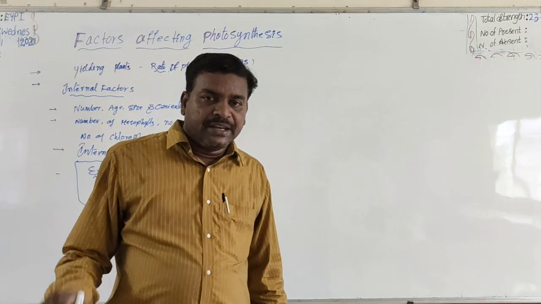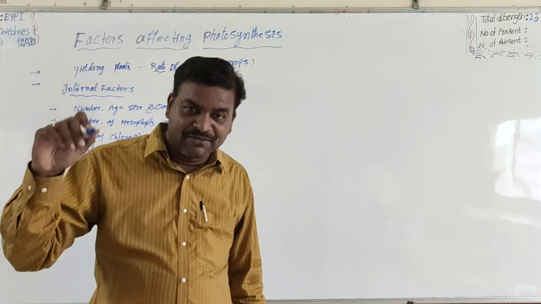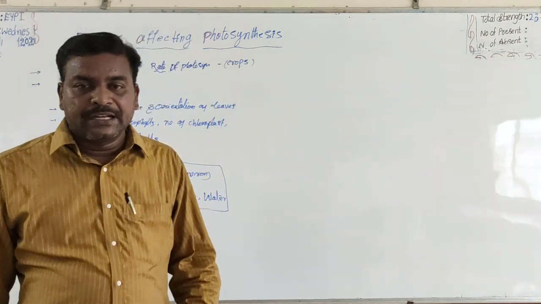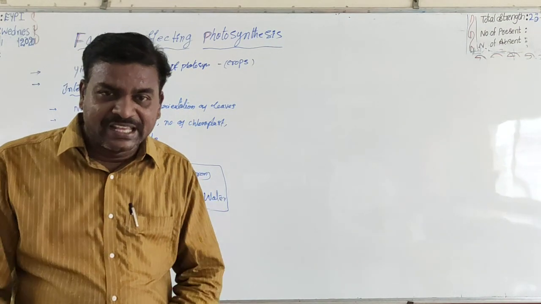When a process is conditioned as to its rapidity by several factors, the rate of the process is limited by the factor which is present in very low concentration.